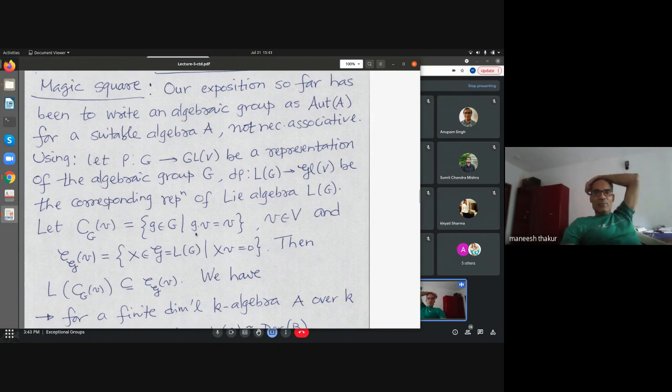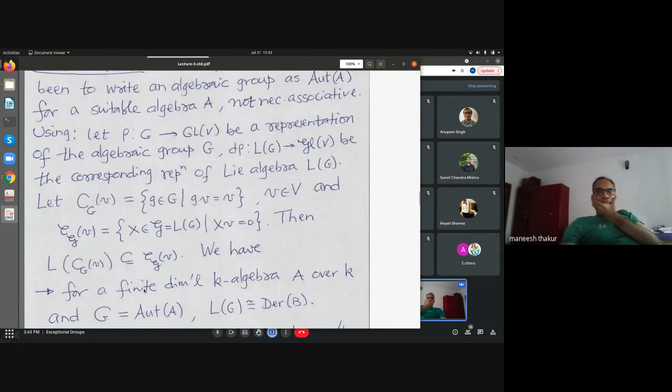But I have suppressed rho here and I have suppressed d rho here, okay? So those maps are involved here. Then one can show that the Lie algebra of this isotropy group of v is contained in this Lie subalgebra, right?